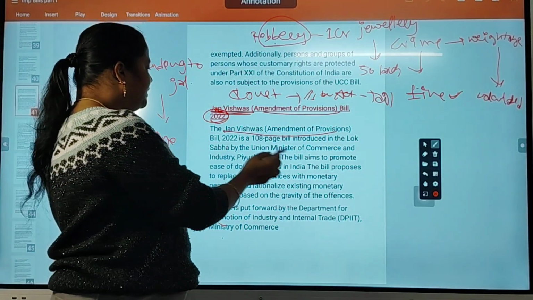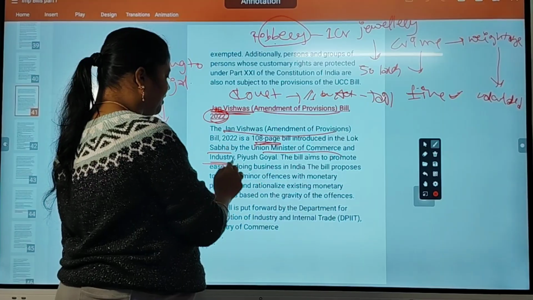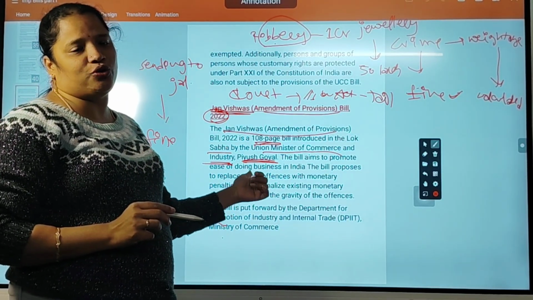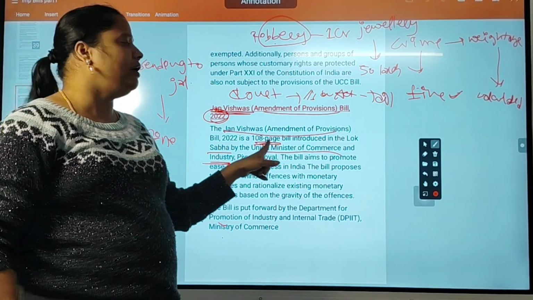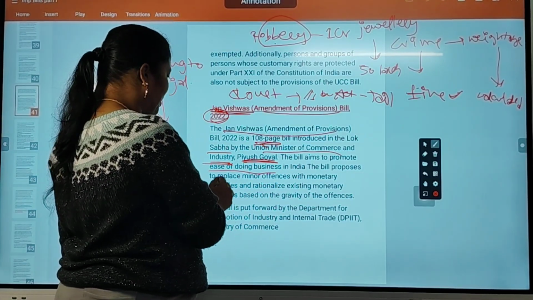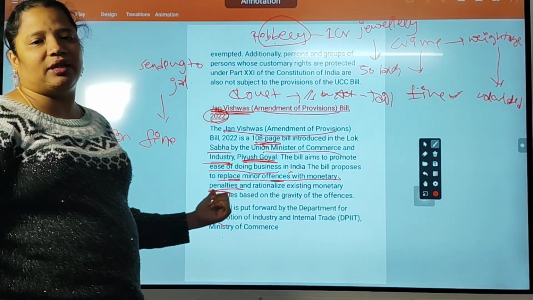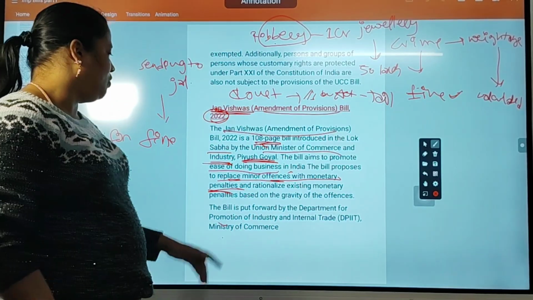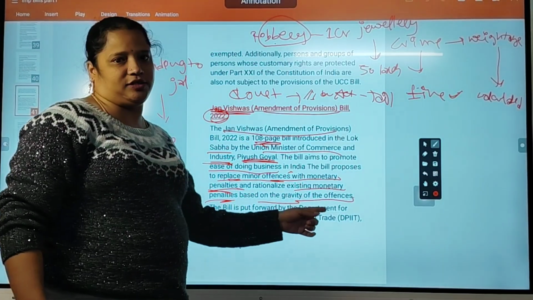This is a 108-page bill introduced in the Lok Sabha by the Union Minister of Commerce and Industry, Piyush Goyal. The bill aims to promote ease of doing business in India. The bill proposes to replace minor offences with monetary penalties, and to rationalize existing monetary penalties based on the gravity of the offences.